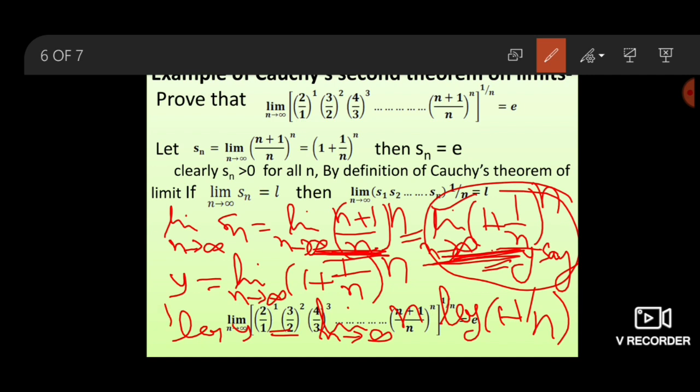So log y equals limit n goes to infinity n (1 upon n minus 1 upon 2n square plus so on).